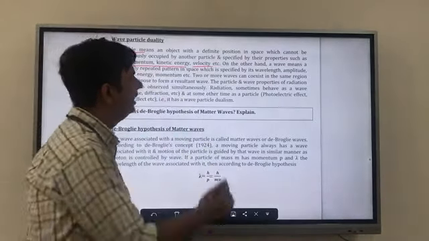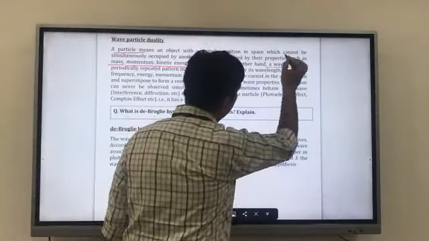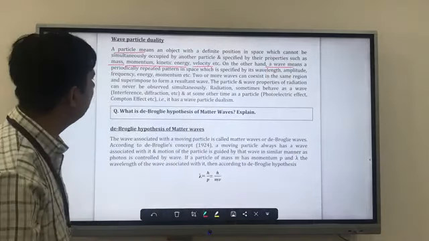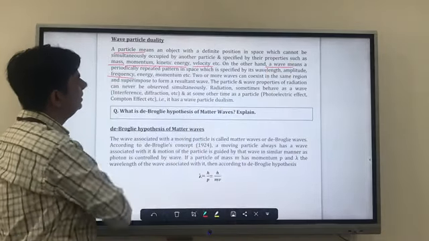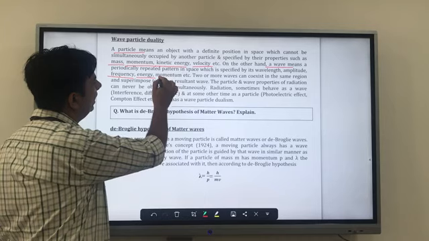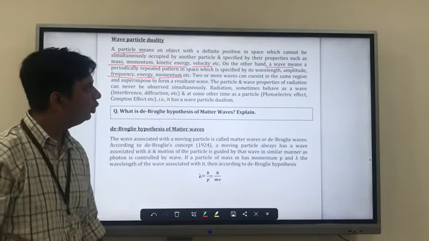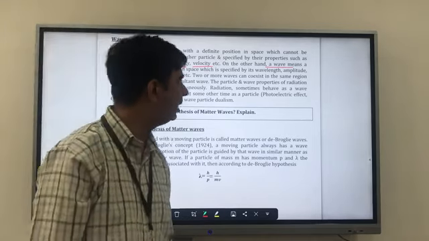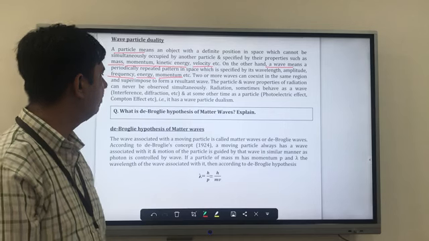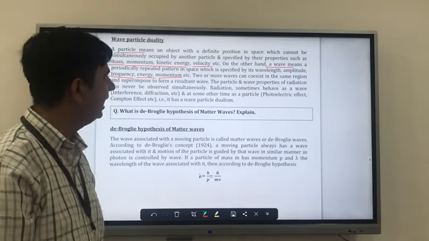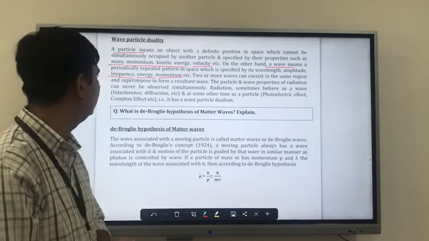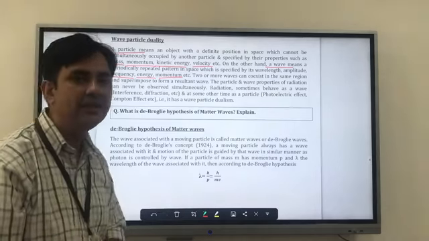On the other hand, if something is said to be a wave, then it must have a frequency, an energy, and a momentum. Two or more waves can coexist in the same region or superimpose to form a resultant wave, and the particle and wave properties of radiation can never be observed simultaneously.